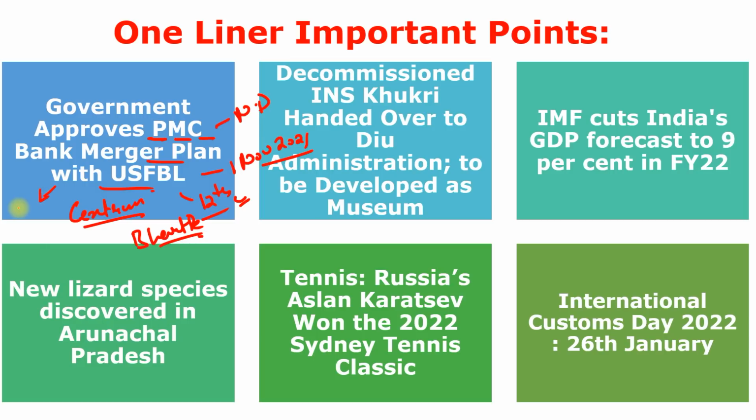But remember, recently we covered this question in the most important, that who become the chairman of this Unity Small Finance Bank Limited? It is Vinod Rai. Vinod Rai is former Comptroller and Auditor General of India.